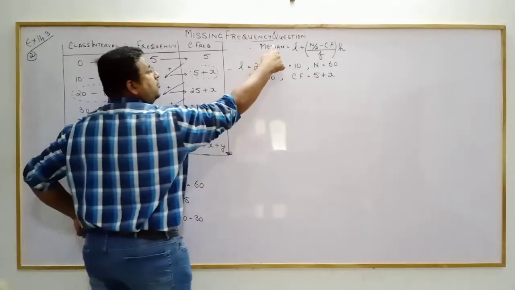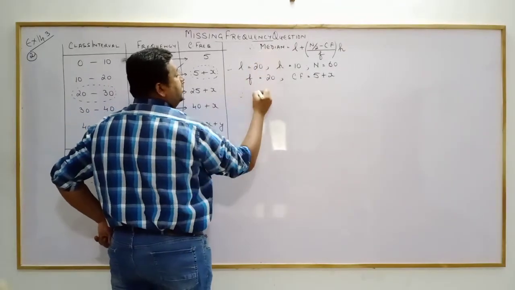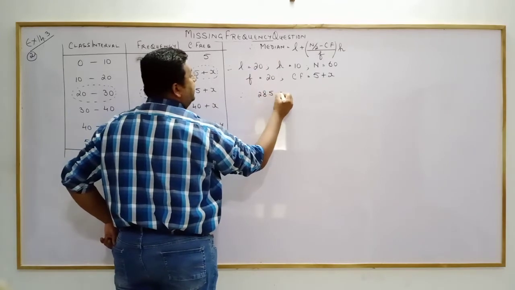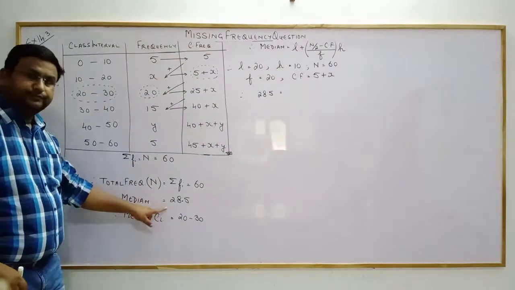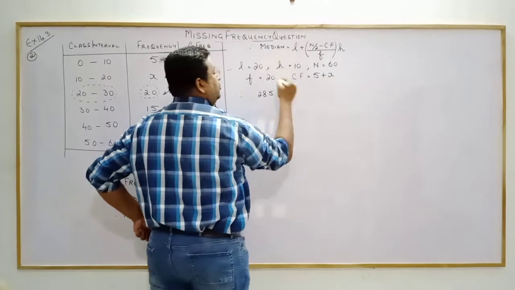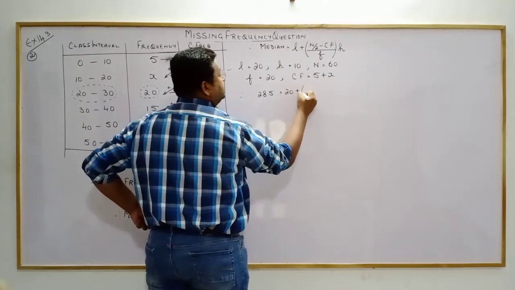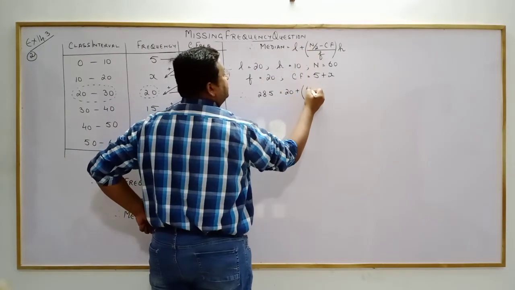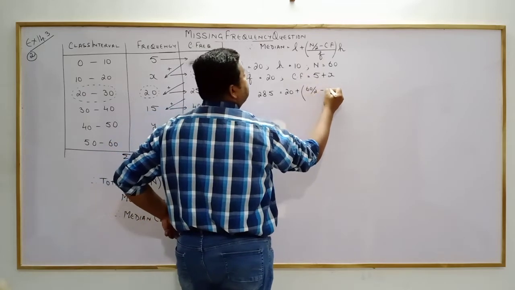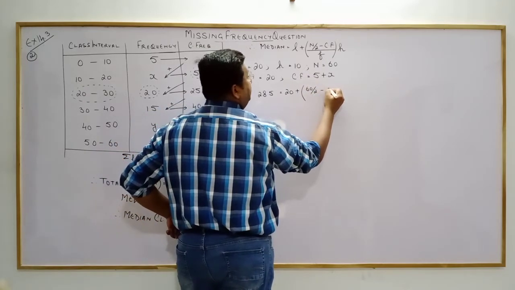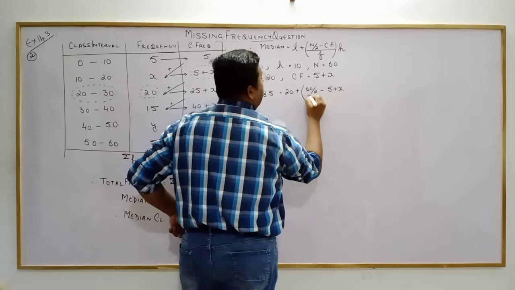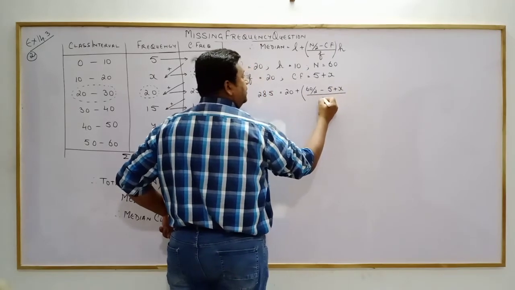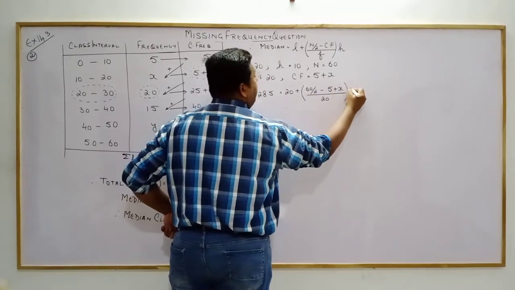Substitute the values in the formula. So therefore, median 28.5, already given to us in the question, is equal to L 20 plus N by 2, 60 by 2, minus CF, 5 plus x, upon F 20, into H 10.